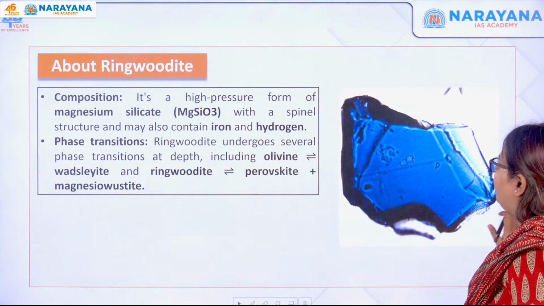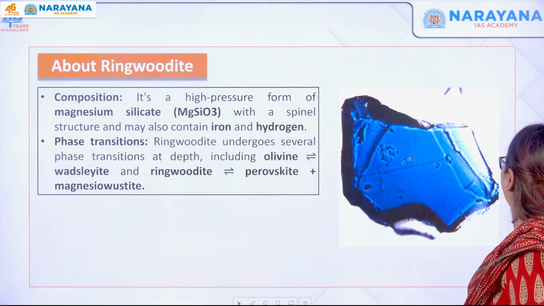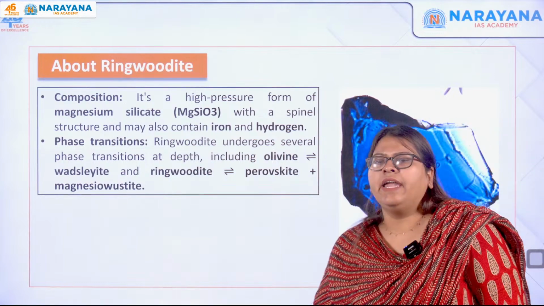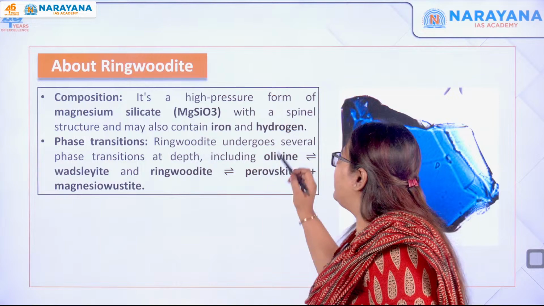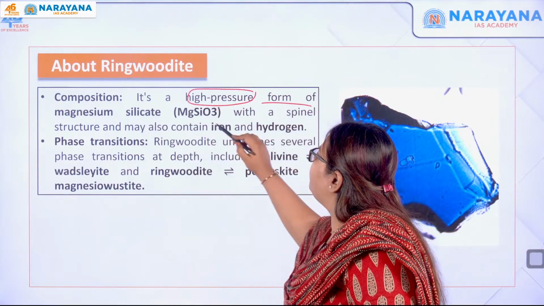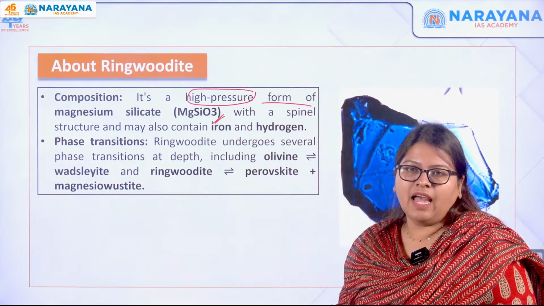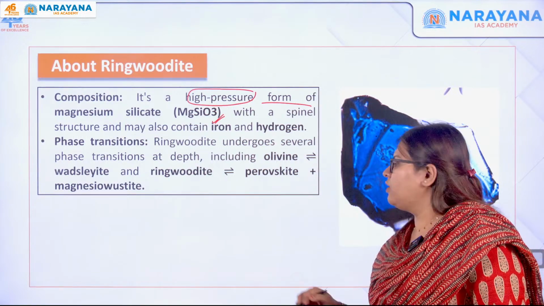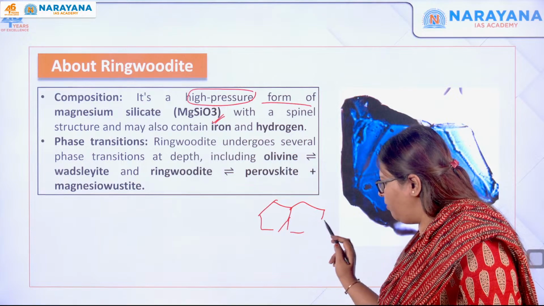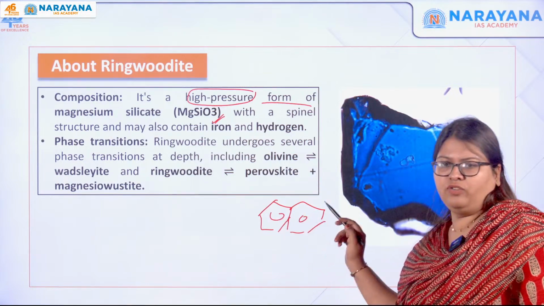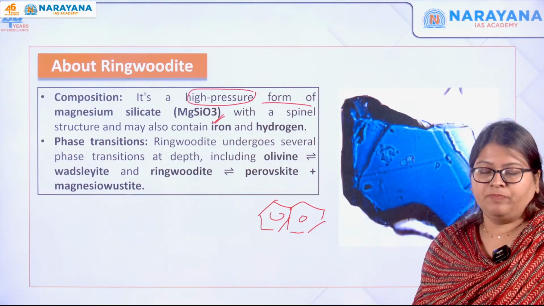Now moving forward, we will see about its composition. The composition is that it is magnesium silicate, that is MgSiO3. It is a high pressure form of magnesium silicate, and this has a special kind of structure. It has a crystalline structure, or a honeycomb like structure, which is conducive for trapping this water.